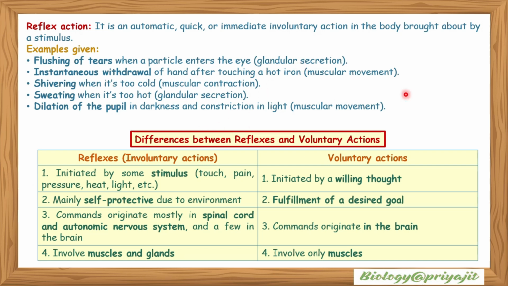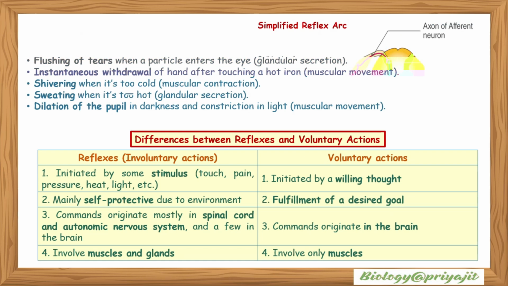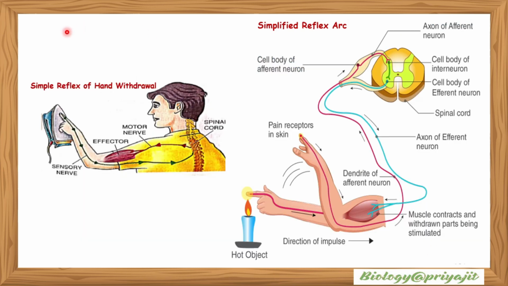This is the table showing the differences between reflexes and voluntary actions. This is the image showing the simple reflex of hand withdrawal, and this is the simple reflex arc, the different components of the nerves.